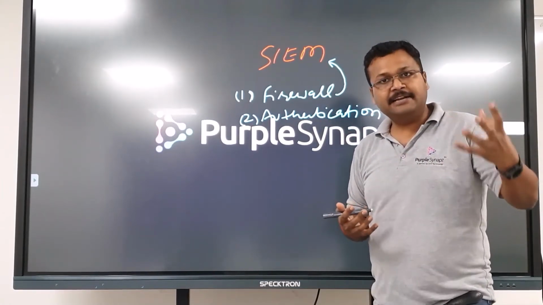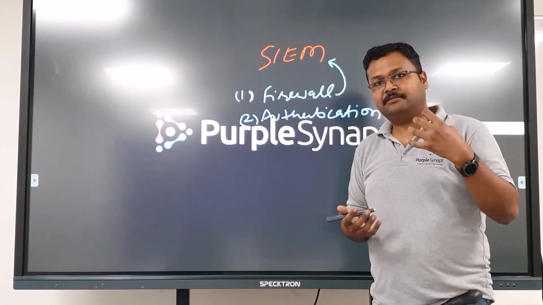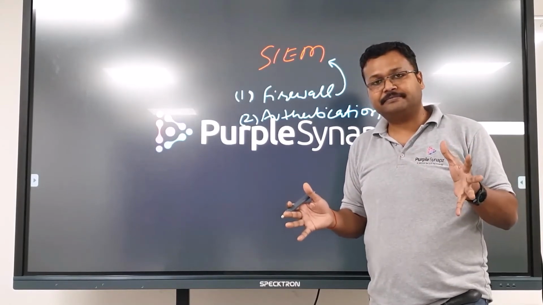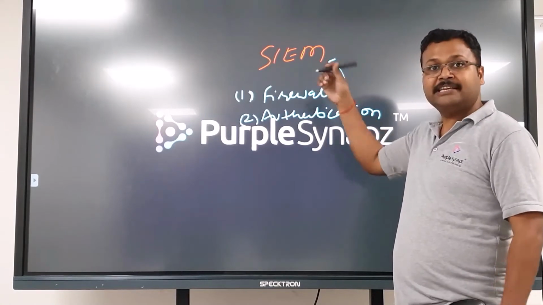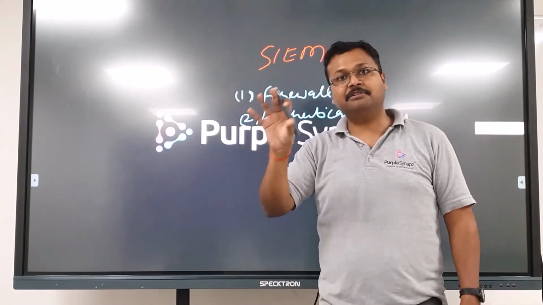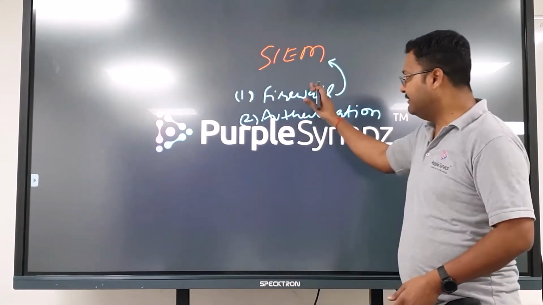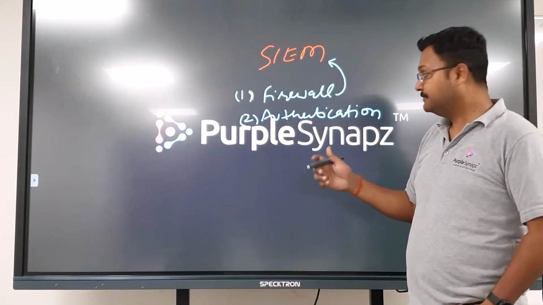Why would somebody in the midnight attempt to access the server with 10 wrong passwords back to back? That intelligence, when you feed it to the SIEM, will generate an alert that on this server somebody is trying a brute force attack. If you don't have it, the machine itself may not be able to tell you that level of intelligence.